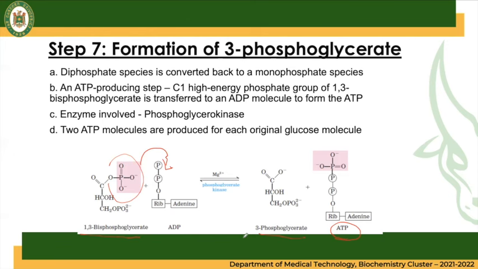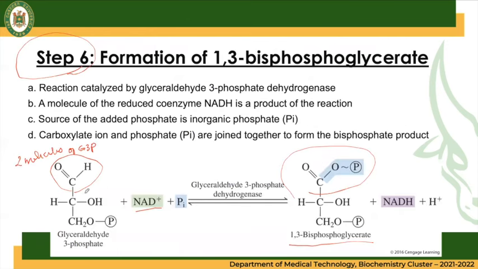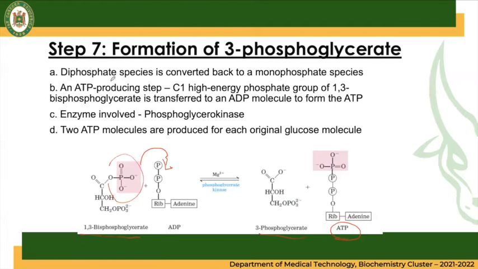So remember, class, one thing that we have to remember as well, in step 6, we produce two molecules of G3P. Therefore, here we produce two molecules of the 1,3-bisphosphoglycerate that will undergo now step number 7.